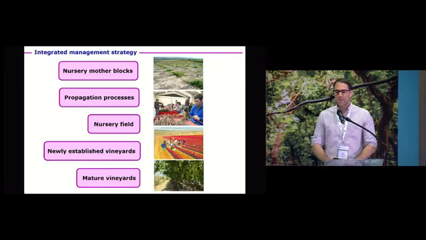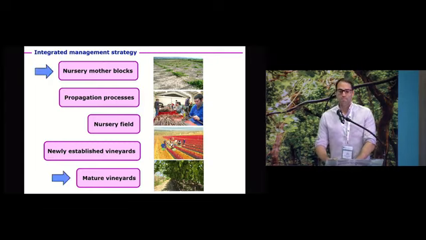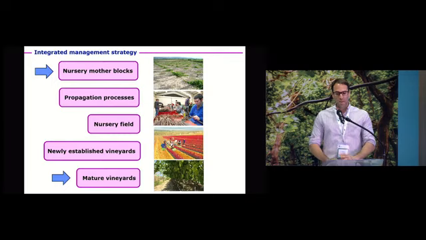This integrated management strategy should be applied in the whole lifespan of the vine, from nursery mother blocks through the propagation process until the mature vineyards. So in this first part of the presentation, I'm going to focus on nursery mother blocks and mature vineyards, giving priority to the studies published under field conditions.